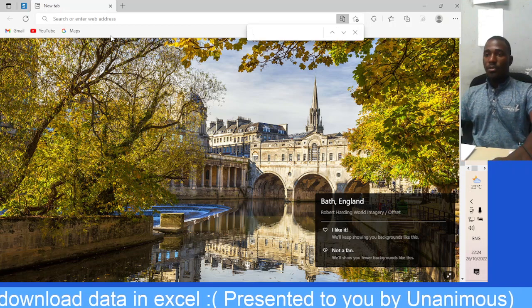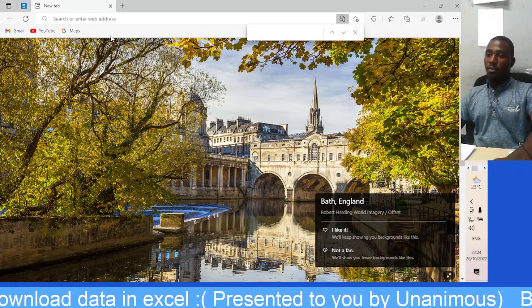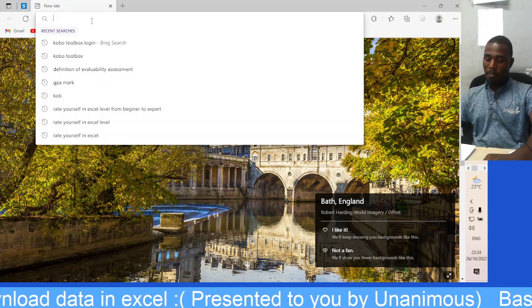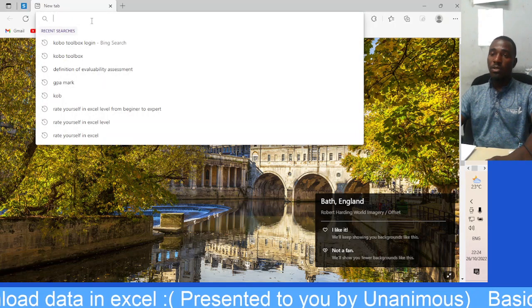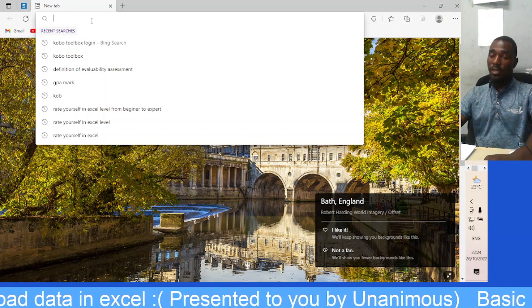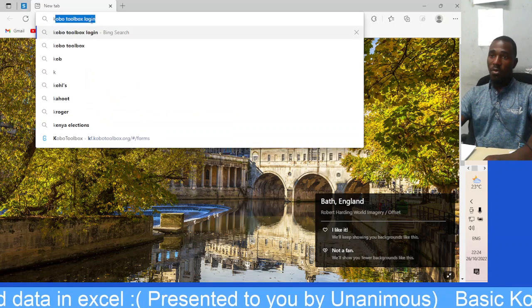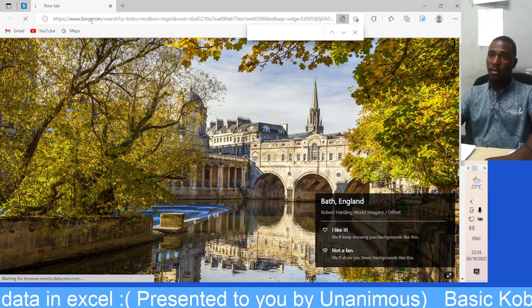Good day guys, today we are going to do Kobo toolbox. I'm going to focus on how to create a questionnaire and how to download those responses using Excel. So first thing, open up your browser and type in Kobo toolbox, log in.